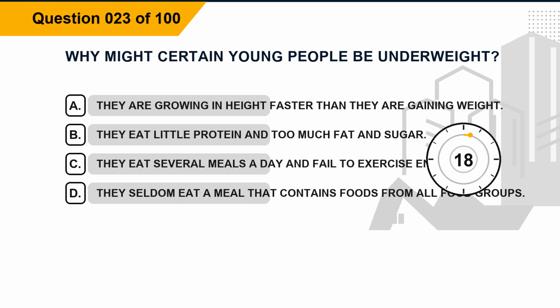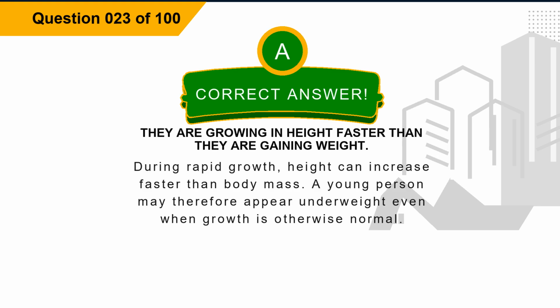Question 23. Why might certain young people be underweight? Option A, they are growing in height faster than they are gaining weight. Option B, they eat little protein and too much fat and sugar. Option C, they eat several meals a day and fail to exercise enough. Option D, they seldom eat a meal that contains foods from all food groups. The correct answer is option A, they are growing in height faster than they are gaining weight. Explanation: during rapid growth, height can increase faster than body mass. A young person may therefore appear underweight even when growth is otherwise normal.